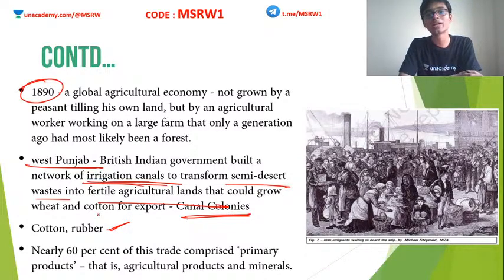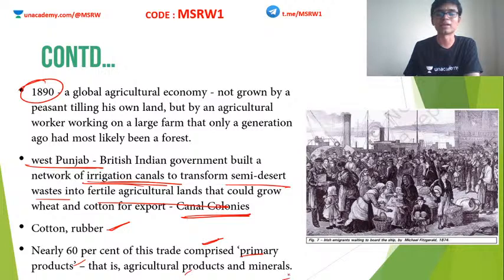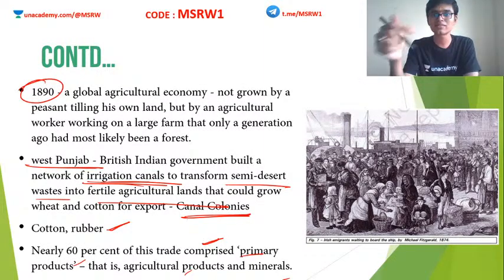Cotton and rubber too were very important and much demanded substances for Europeans. Nearly 60% of this trade was composed of primary products, that is, agricultural products and minerals. In post-industrial Europe, most of the demand was for raw materials. What are raw materials? Raw materials include agricultural products and minerals. These are the predominant raw materials. So Indian exports changed from finished goods to raw materials. This is where the Indian economy starts draining down.